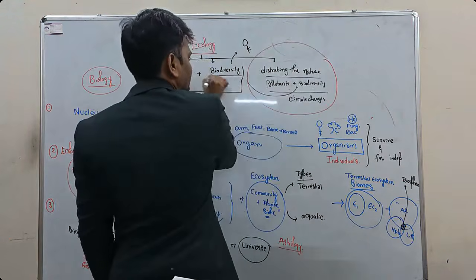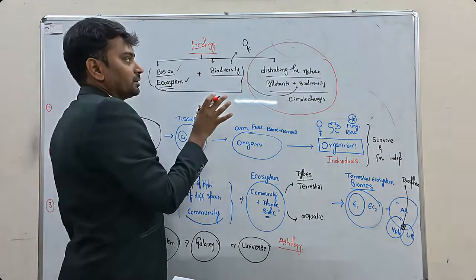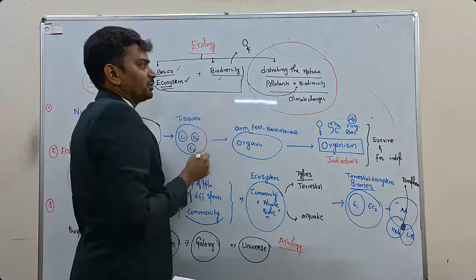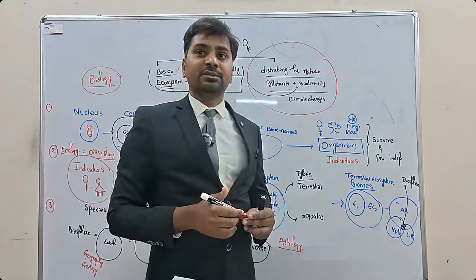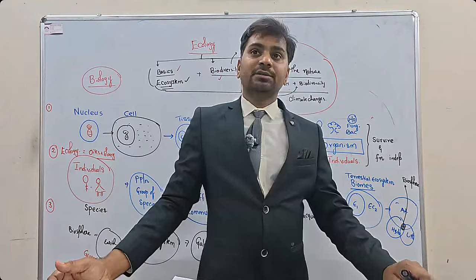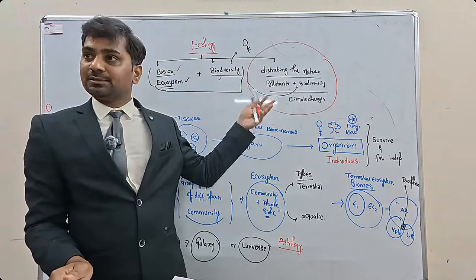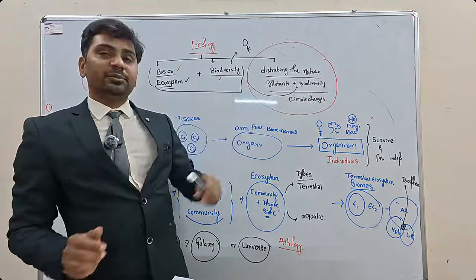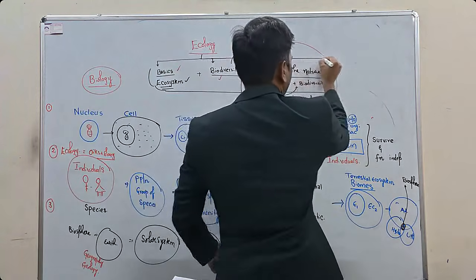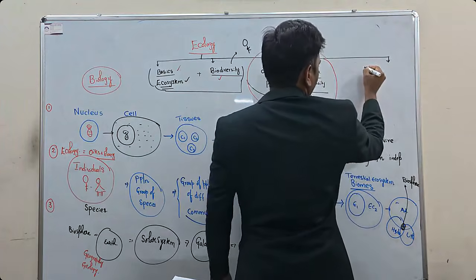So first one is basics of ecology, such as how this nature is present, how these organisms are surviving, different types of organisms. In biodiversity, we'll study different types of organisms, such as some organisms which are very critical to survive, and some which are surviving in excess. And then disturbances. Once you have disturbances, you have to bring the normalcy. So there should be some regulations. How to regulate it?